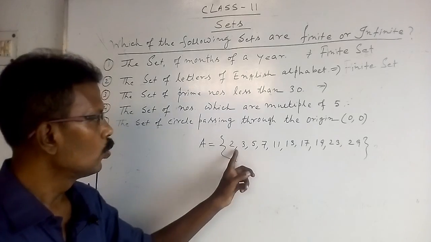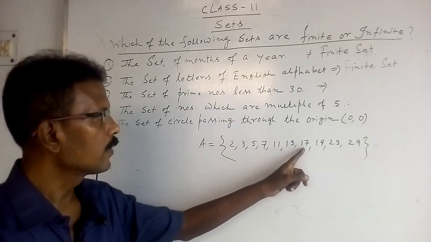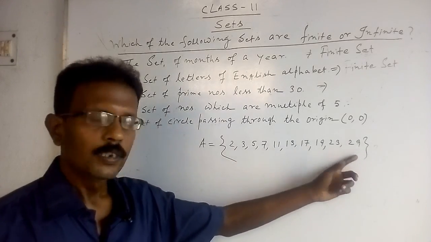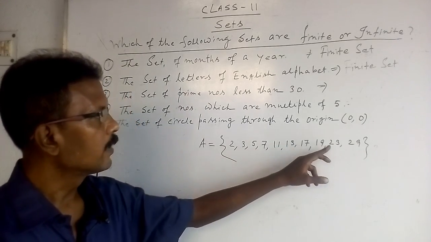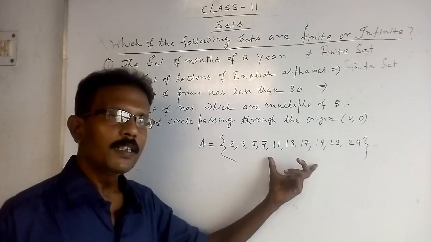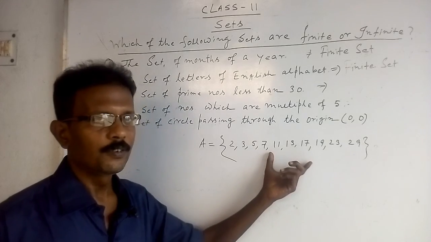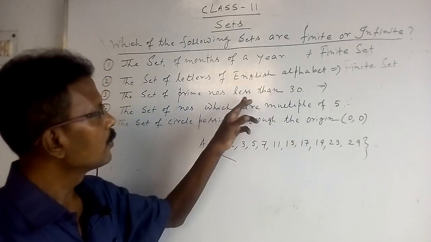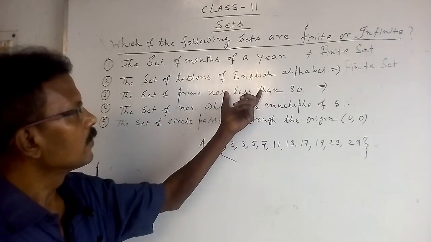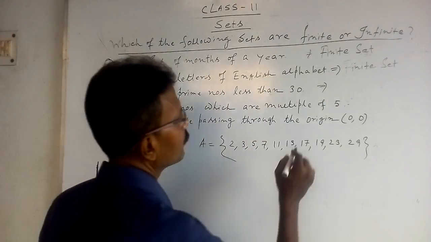Look at the list: 2, 3, 5, 7, 11, 13, 17, 19, 23, 29. You can count it: 1, 2, 3, 4, 5, 6, 7, 8, 9, 10. There are 10 elements in this set. Therefore, this is a finite set. Because there is a limit, less than 30, this is always a finite set.